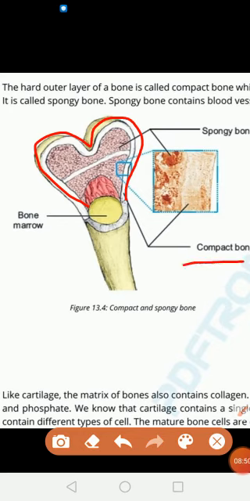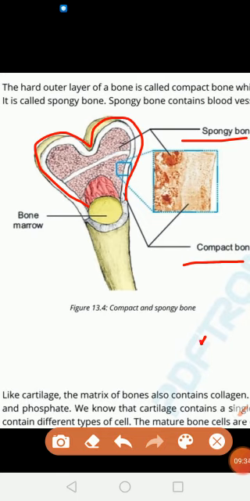Okay, and it's very hard, and inside this hard compact bone there is a soft porous portion which is called spongy bone. So inside the bone there is a soft and porous part known as spongy bone. Okay, and this spongy bone contains blood vessels and bone marrow. So this is the structure of bone. The outer side of the bone is hard and known as compact bone, and inside there is a soft and porous portion known as spongy bone, which contains blood vessels and bone marrow.